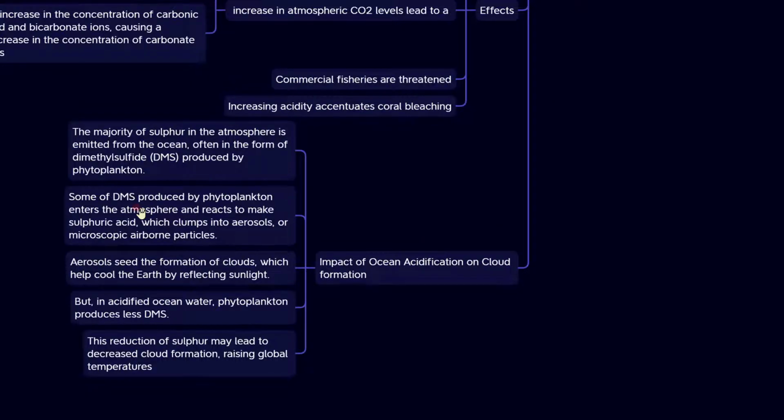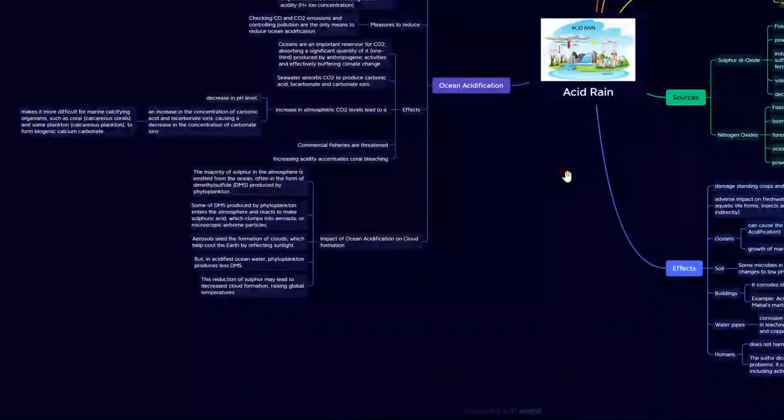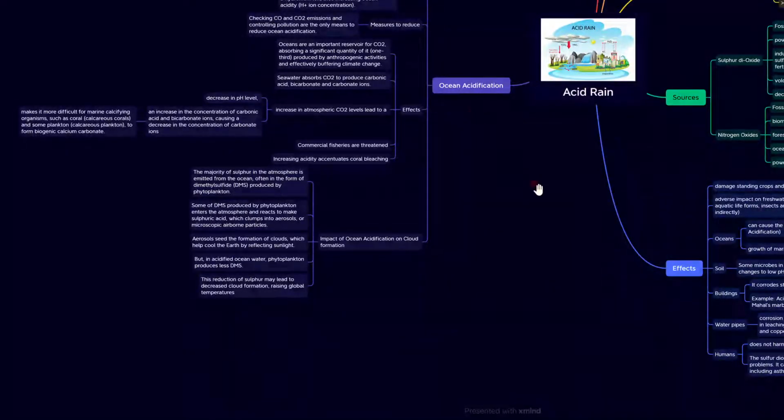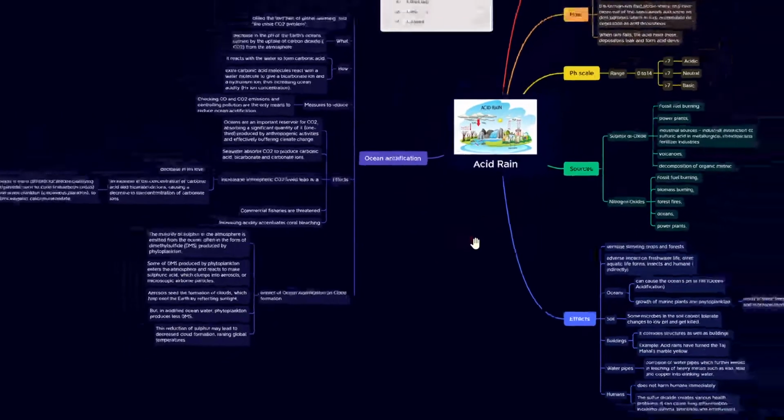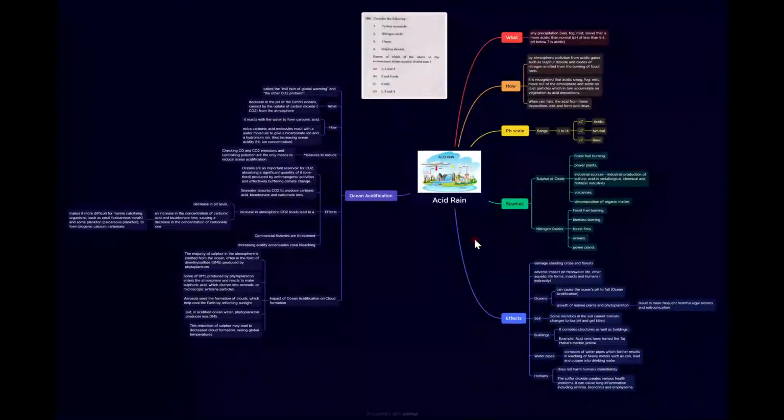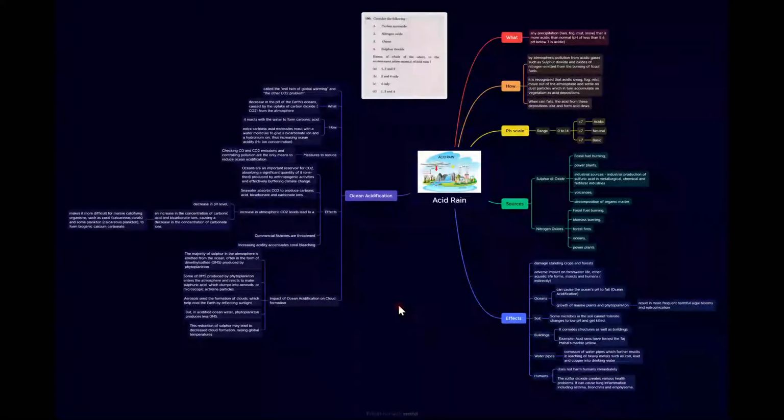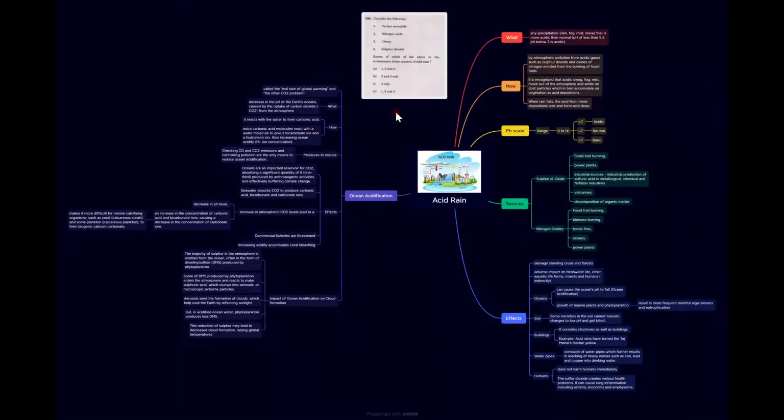So this is a linked up process. So this is all about ocean acid rains and ocean acidification in detail. So hope you guys understood what is acid rain and what are its effects. The major important thing is the ocean acidification and impact of ocean acidification on cloud formation and its link with the global warming. So this is all about acid rains.